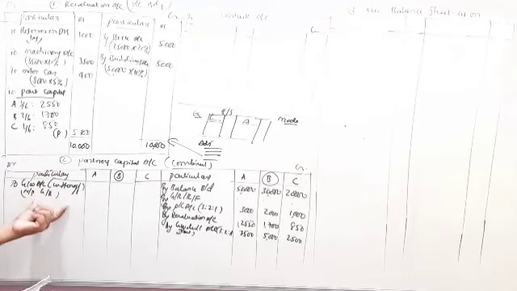In the absence of the new profit sharing ratio, suppose the gain ratio is not there in the question, we can share this goodwill written off in the old ratio itself. So A, B, C are partners, and the ratio is 3:2:1.